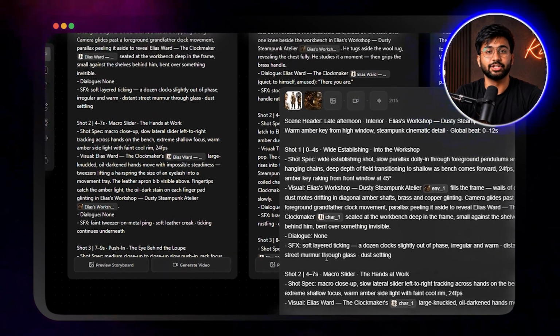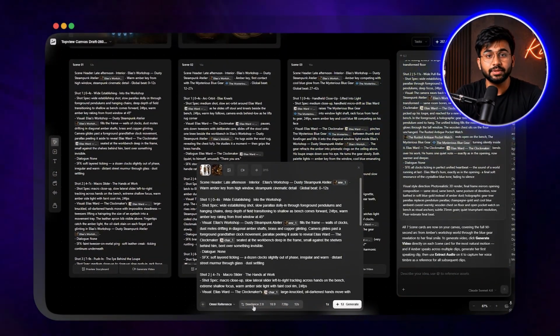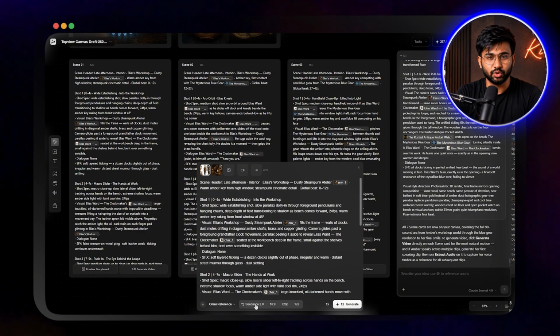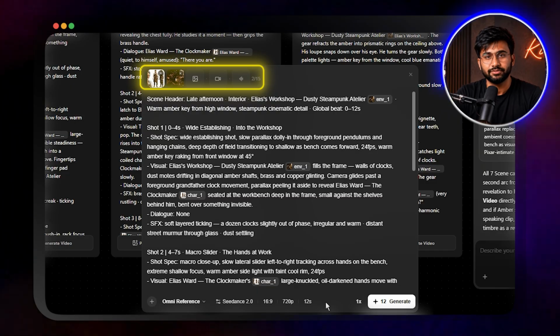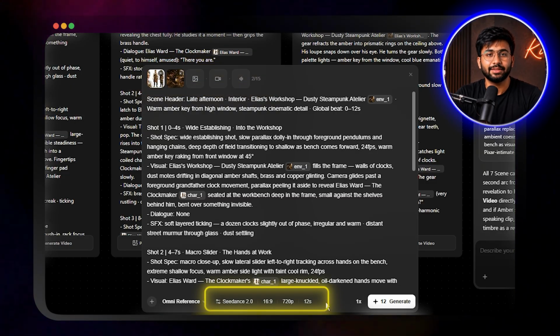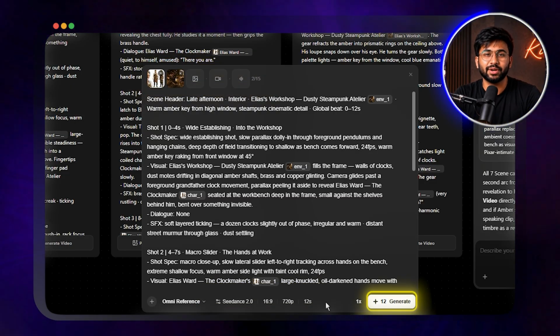Now we generate. At the bottom of every scene card is a Generate Video button. Because Topview Canvas knows exactly which scene you are on, it automatically loads the prompt, attaches the correct asset references, and sets the duration and aspect ratio. You just hit generate, and here is something Higgsfield cannot match right now.